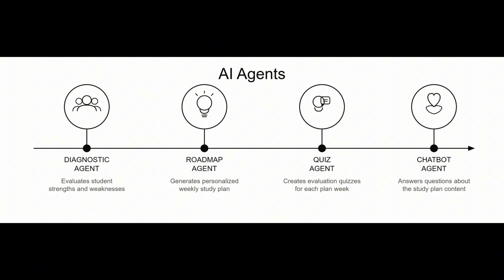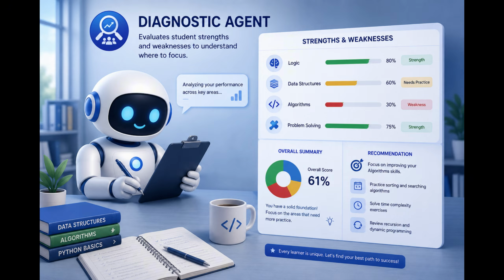The first agent is the diagnostic agent. It collects the student's profile, identifies essential skills, generates a 20-question exam across 4 categories, waits for answers, and produces a score per category to detect strengths and weak areas.